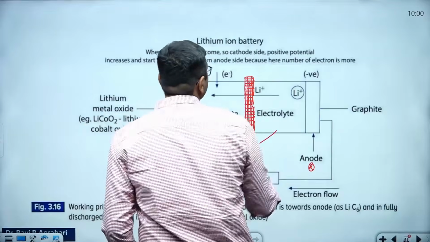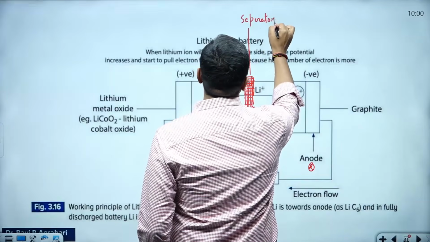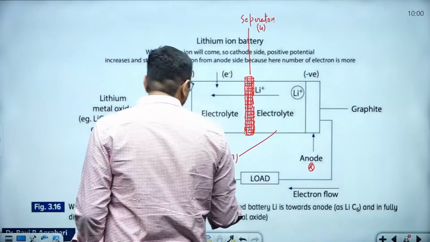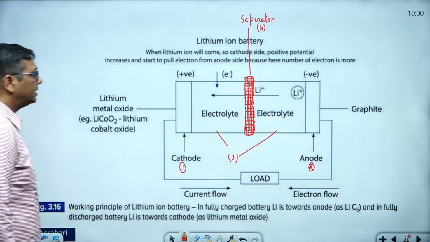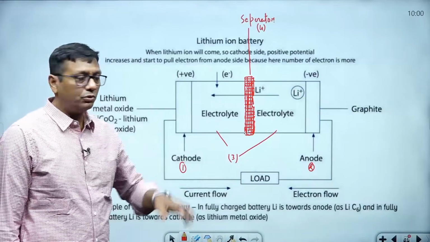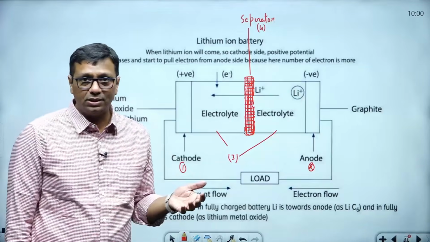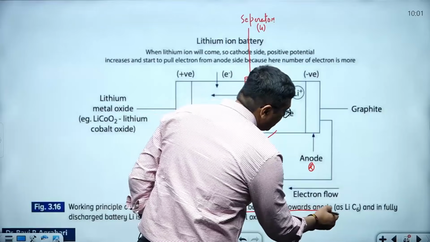This is the separator. These are the total 4 components. This is the 4th component, the separator. So 1, 2, 3 and 4: one is the cathode, second is the anode, third is the electrolyte, and fourth is the separator. Actually, I want to tell you some more statements here. These are 4 components, I hope you know very well. Within charging, in a fully charged battery, lithium is available towards the anode.